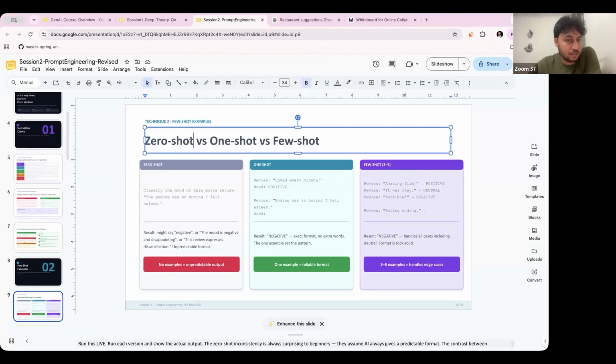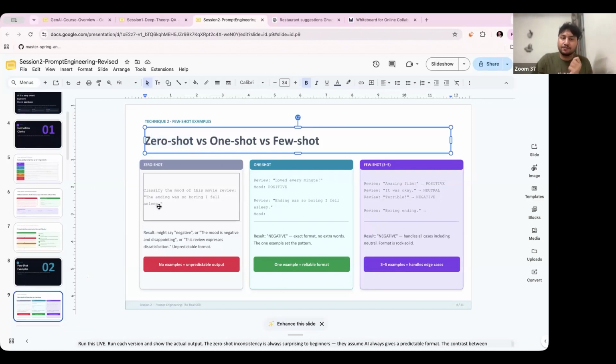So the first one is zero shot. The second one is one shot, and then few shot. Let's see the difference between these things, and why we need to understand them before implementing the real chatbot. So the first thing, guys, is zero shot. Zero shot means you have integrated the chatbot, right? But you haven't provided any example. If a user gives you some review, how does your LLM model behave on the basis of that review? You haven't given any example.